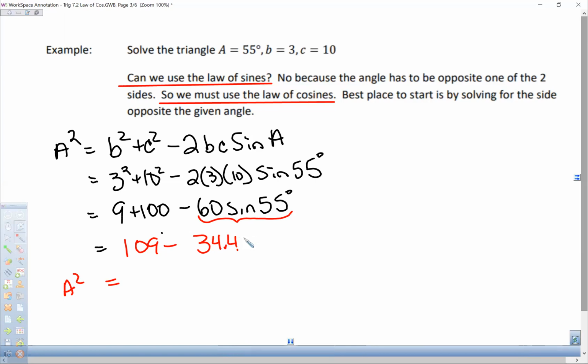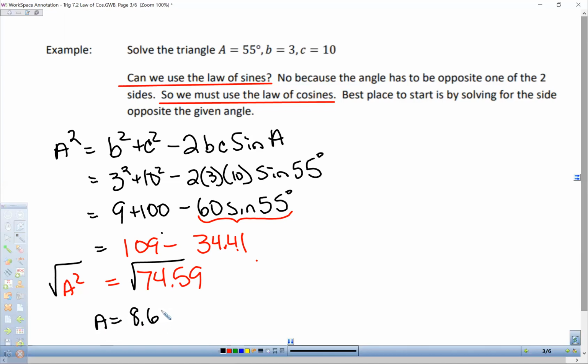And after we subtract it, we get 74.59. So at this point, you can take the square root of both sides. We only want the positive square root, so A is equal to 8.64. Remember, we're finding a side, so a side would not have a negative measure, which is why we're using the positive square root. All right, so there's A. So now we can find angle B and angle C.